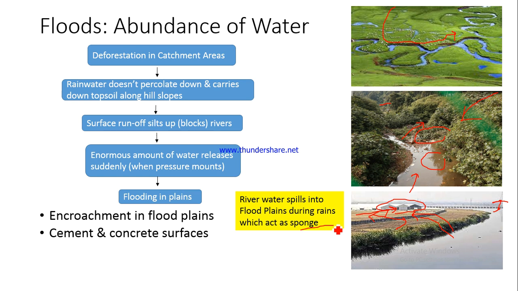It would not be able to get absorbed by the soil. Had there been no cement or concrete surfaces, what would have happened? The water would have got absorbed by the soil, and then it would have percolated down. It would have recharged the water table. But this would not happen in these cases. Why? Because most of the surfaces are hard surfaces. Water cannot seep across the hard surfaces, so water will remain at the top, and this would lead to flooding. No percolation, as I mentioned and described, right?